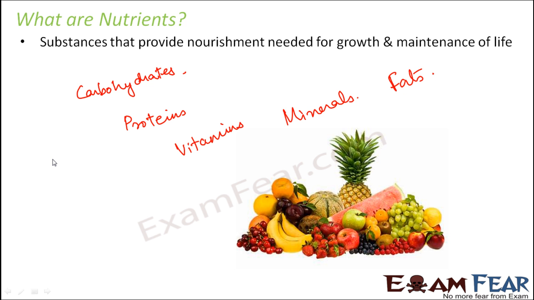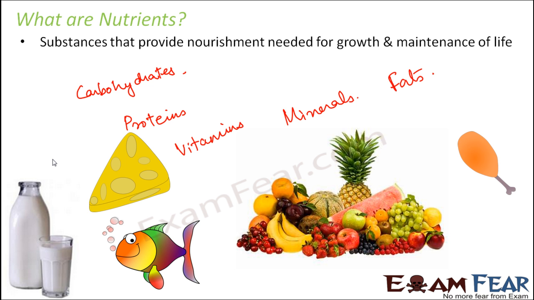All of these are nutrients and our body needs all of them in the right amount. If you only take in carbohydrates, then your body becomes deficient in proteins, vitamins and minerals. So you have to take a diet which has all of these in the right amount. Only then will you be able to sustain your body in the right way. So these are the various food items which we take just to provide nutrients to our body.